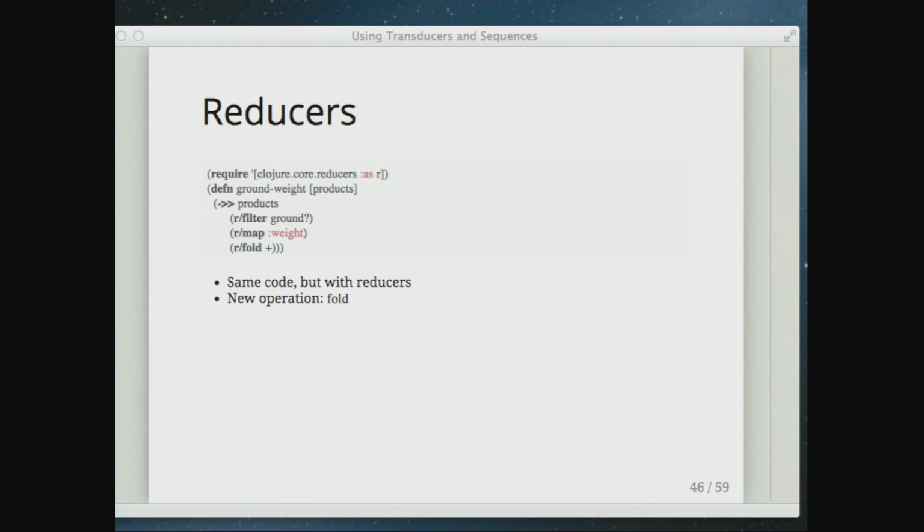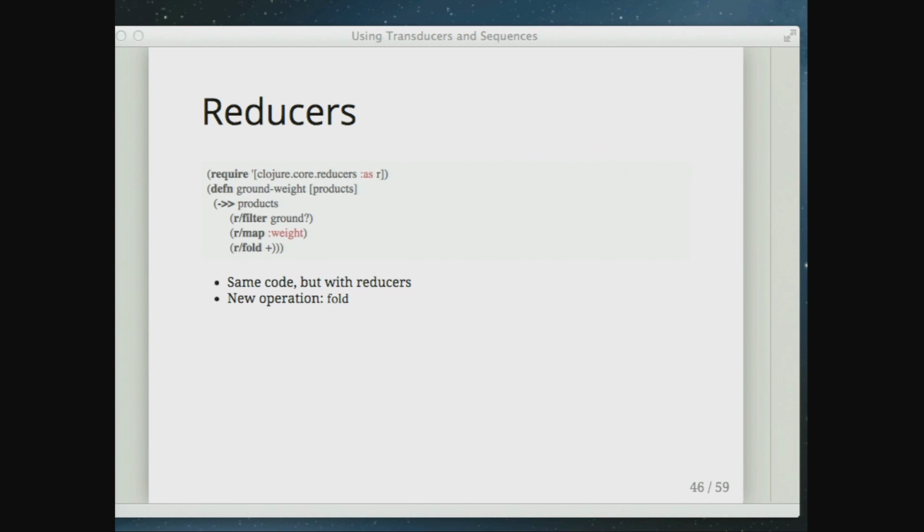And every time you call one of these things, it just makes a more complicated reducing function. And the input data is just passed along until the very end, at which point you call something like reduce or into or fold. And these things will, at that point, execute the transformation in a single pass over the input data with an ever more complicated reduce function, and then give you back the actual answer.